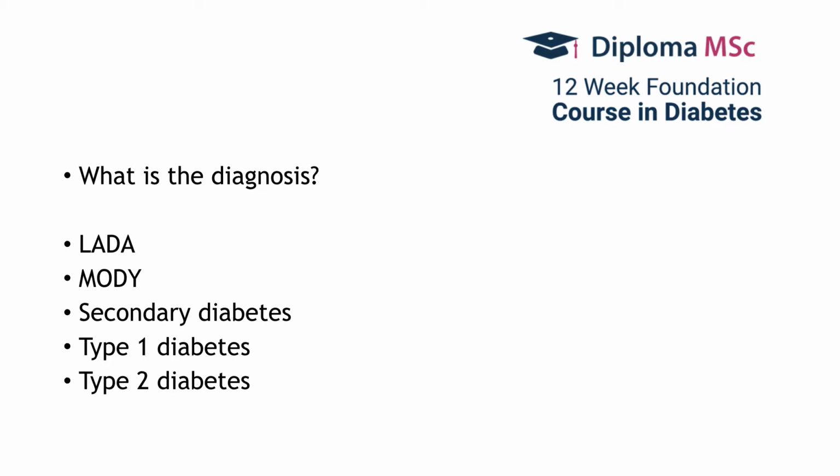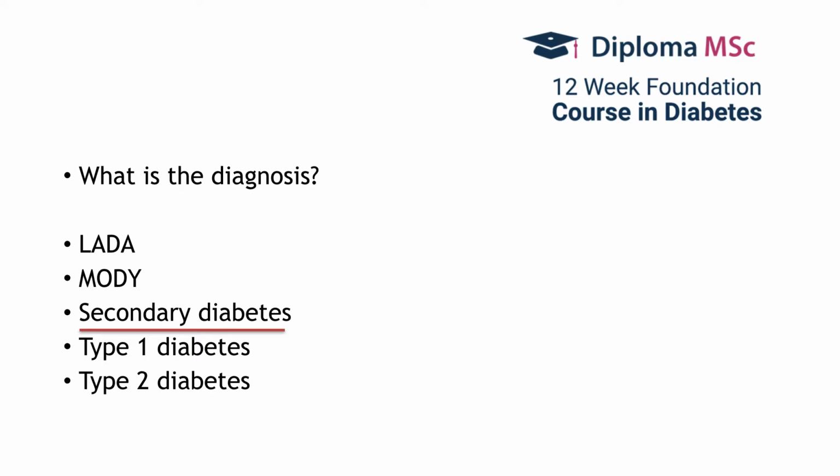Is it LADA, which is late onset autoimmune diabetes, or maturity onset diabetes of the young, secondary diabetes, type 1 diabetes, or type 2 diabetes? Given the history and his presentation, history of chronic abdominal pains associated with liver failure all point towards possible pancreatic damage secondary to his alcohol abuse. So the possible diagnosis here is secondary diabetes.